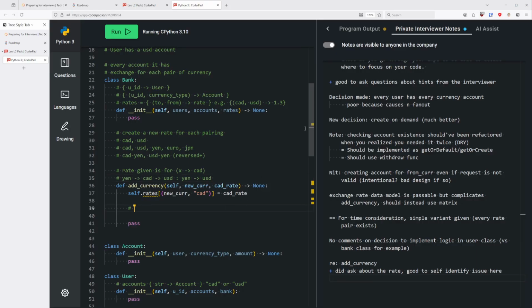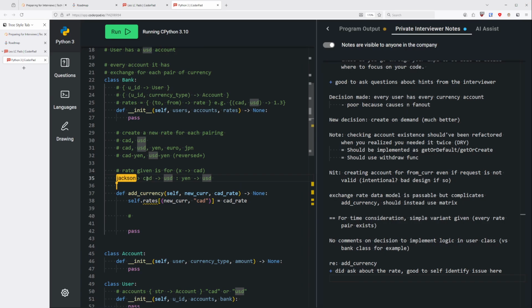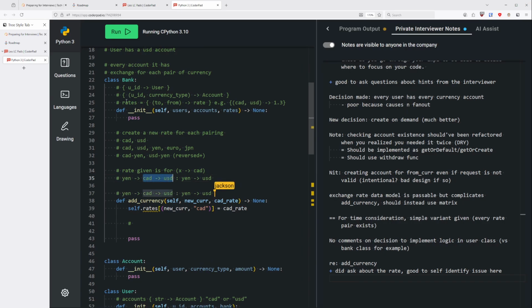Okay. So what you notice is correct over here, which is that we have this number, right? Now we need every number over here that starts with CAD, right? So if we were to iterate through the rates, we need everyone that starts with CAD, and if it starts with CAD, we need to add a rate for that if we're in yen. Does that make sense? Could you say that one more time? Yeah, no problem.